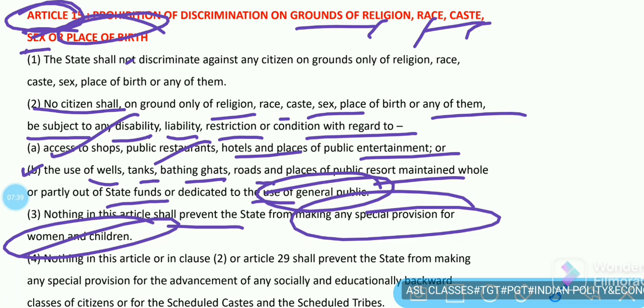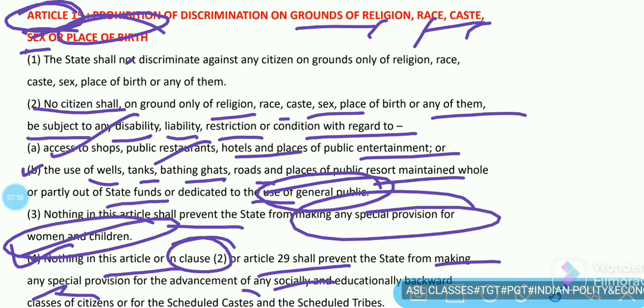And Clause 4 says that nothing in this article or in clause 2 of Article 29 shall prevent the state from making any special provision for the advancement of any socially or educationally backward classes of citizens or the Scheduled Castes and Scheduled Tribes. The government can make such provisions or laws which will give them adequate representation in the eyes of law.